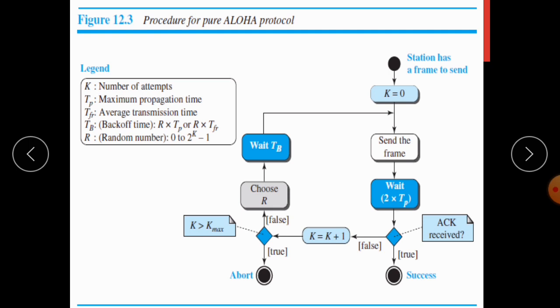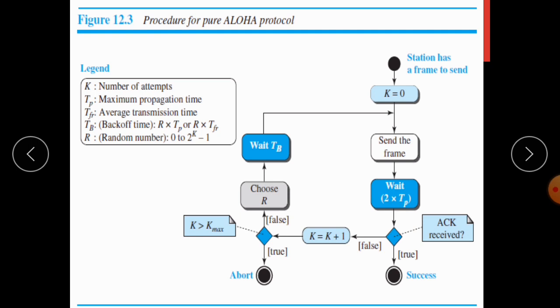So this diagram shows the procedure for pure Aloha. Here you can see initially the station has a frame to send. So initially it will set a value of k, where k is the number of attempts, to 0. So it will initialize k to 0 and send the frame. And then the station will wait for 2 times TP. TP stands for the maximum propagation time. So it will wait for 2 times the maximum propagation time.